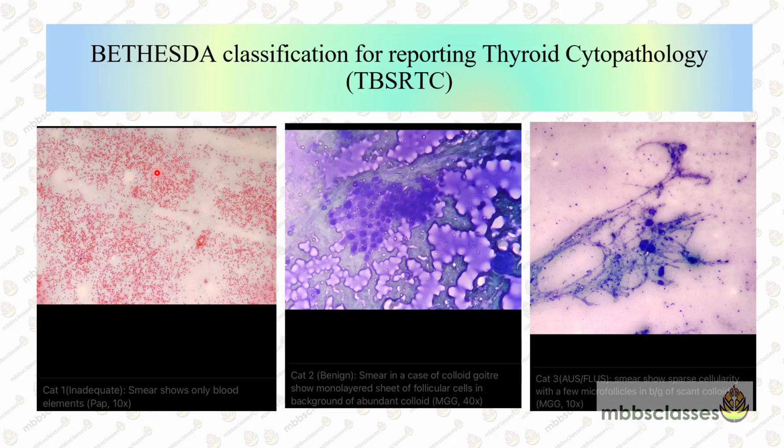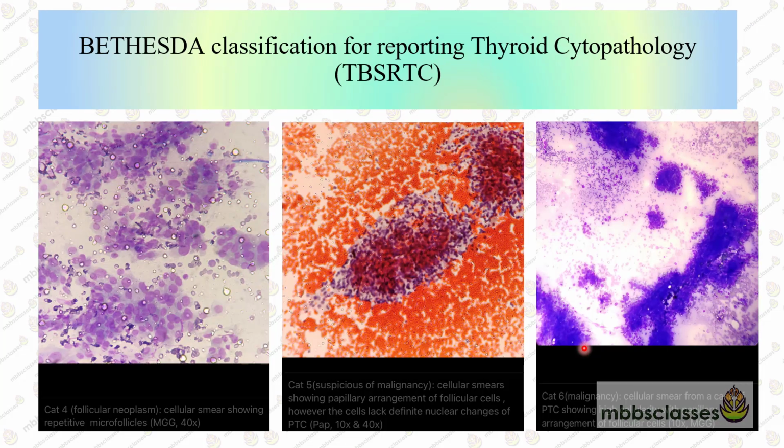So these are the cytological images. These are the images of the different categories. This is category 1, category 2. This is category 3. In this class, we will not go into the details of the Bethesda system. I will be taking a separate class for the Bethesda system classification. And this is category 4, category 5, and category 6.